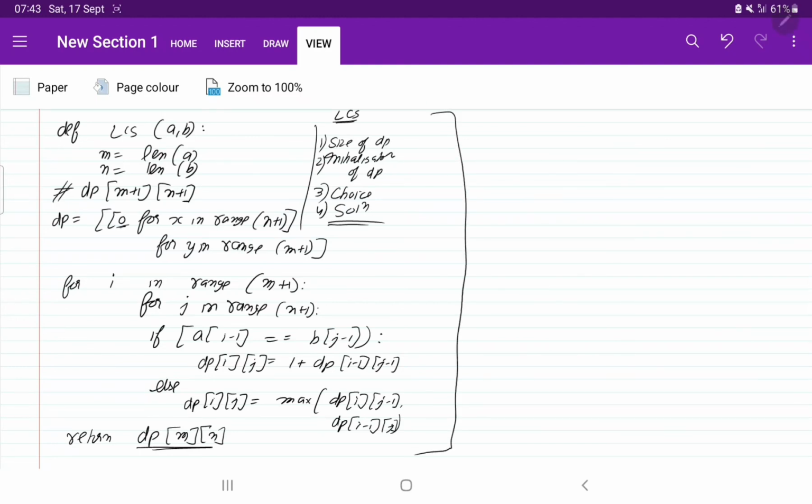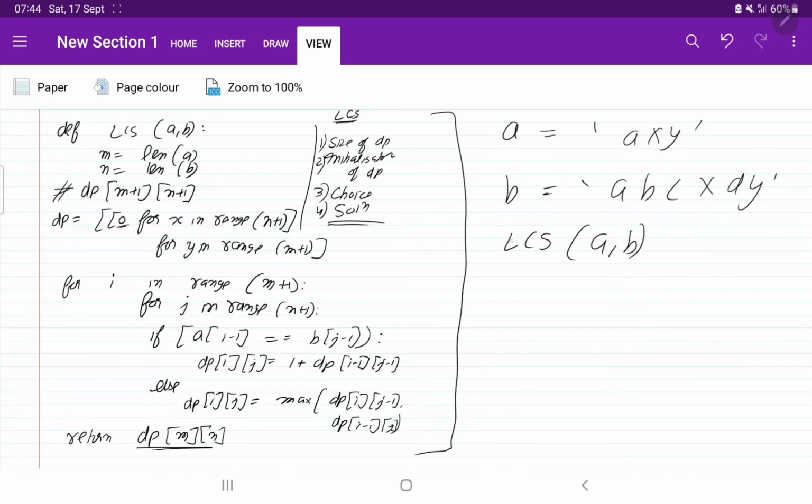So suppose a is given to us as axy, and b is given something like this, abcxdy. So what you need to do is call LCS by passing a and b, let's say answer is equal to LCS of a and b. So you will get the LCS value in answer.